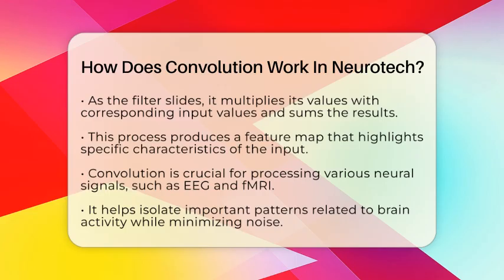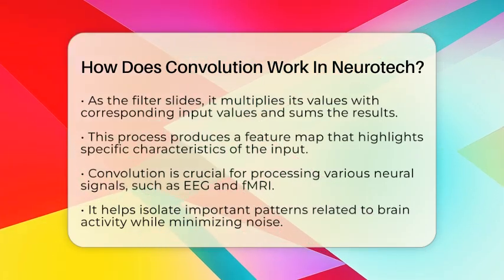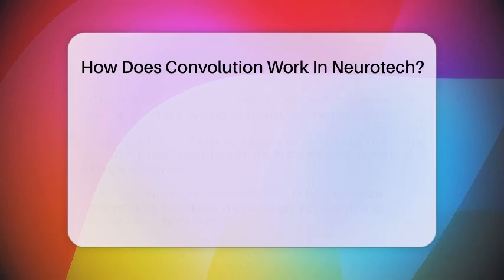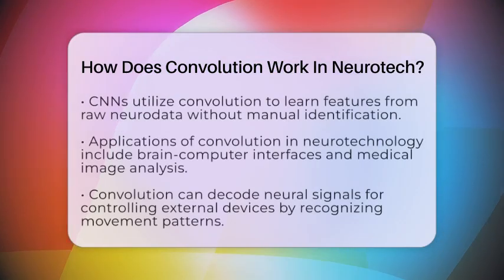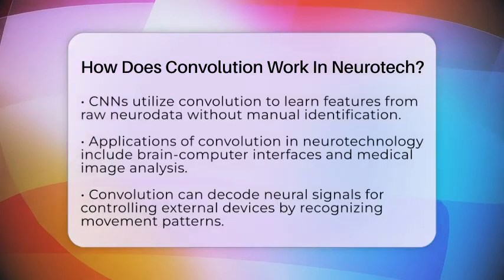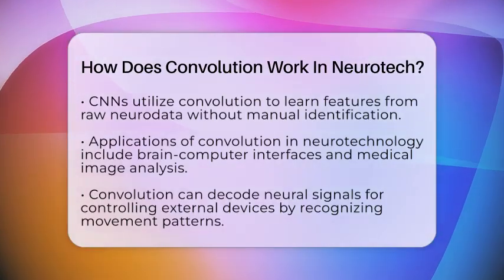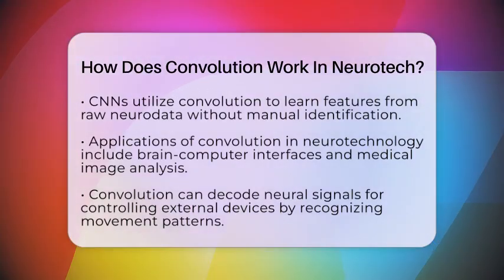They mimic the visual processing system of the brain. Each neuron in these networks responds to a small region of the input, similar to how neurons in our visual cortex react to specific stimuli. This localized processing allows convolutional neural networks to learn features from raw neurodata efficiently without needing to manually identify them.